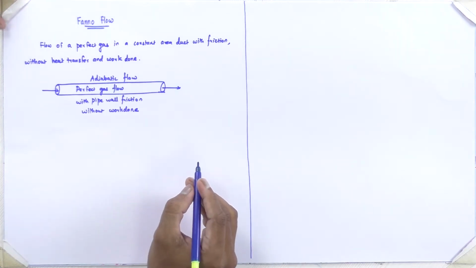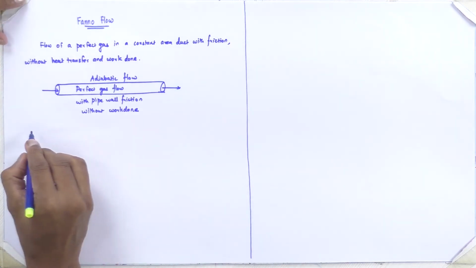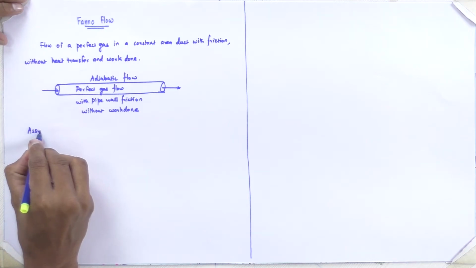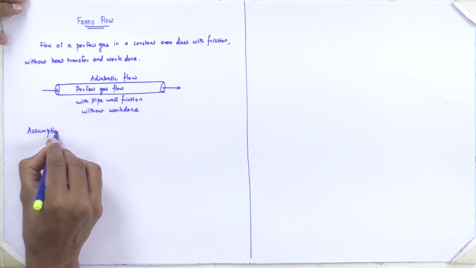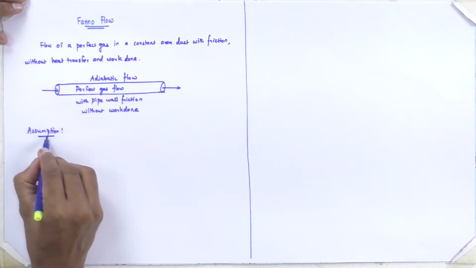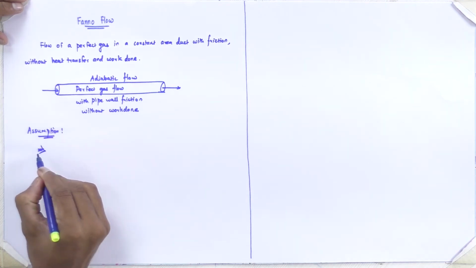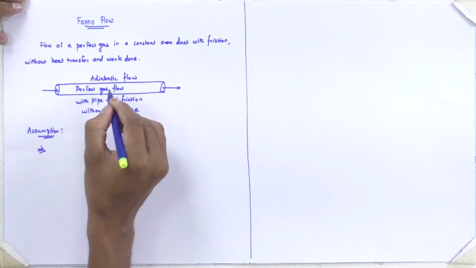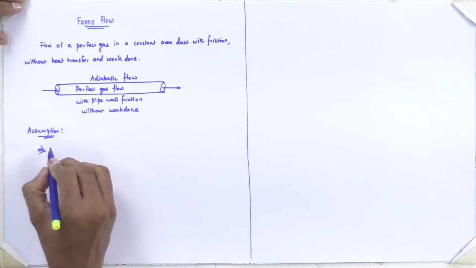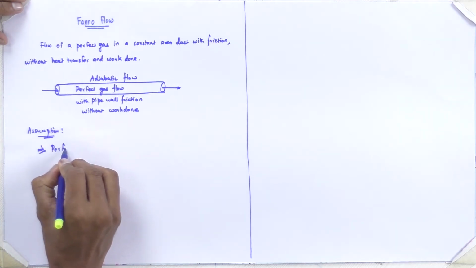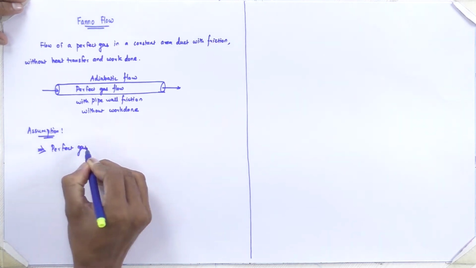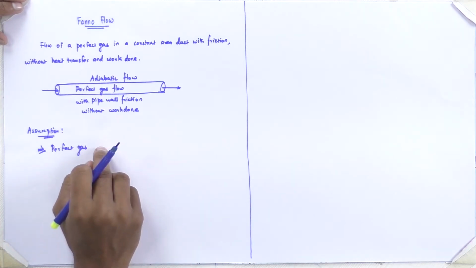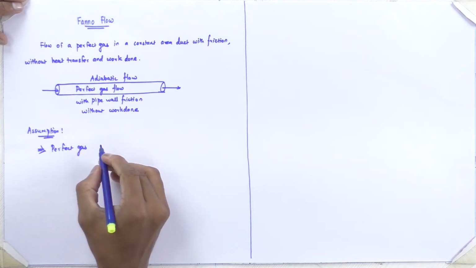Now let us frame the assumptions about the Fanno flow. So from this definition, our first assumption will be that gas is a perfect gas. It means in that gas there won't be any intermolecular forces.